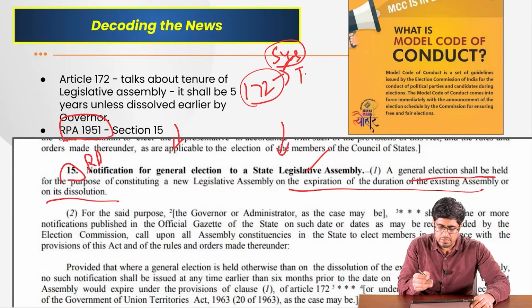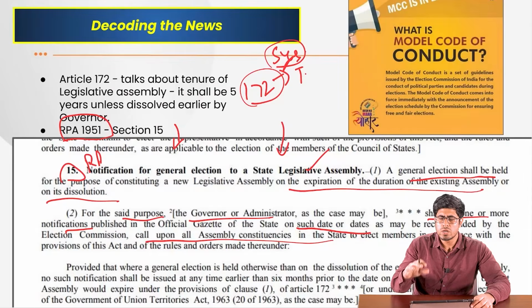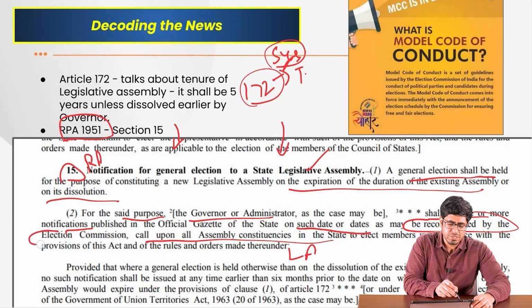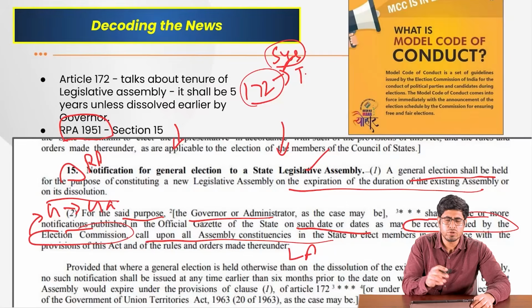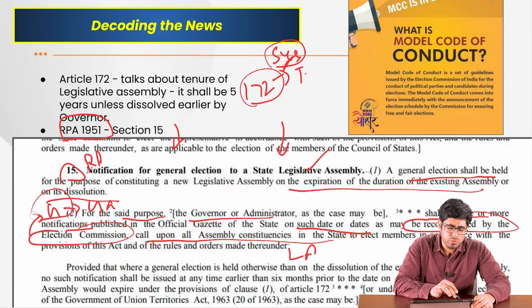It is written in the second clause of this section that for the said purpose, the governor or the administrator, as the case may be, shall by one or more notifications in the official gazette of the state tell the date on which they would call upon all the assembly constituencies to elect a new legislative assembly. The date should be recommended by the Election Commission and it is conveyed to the governor. The governor would pass a gazette notification and tell us the date on which the elections are to be held. This is basically the process.